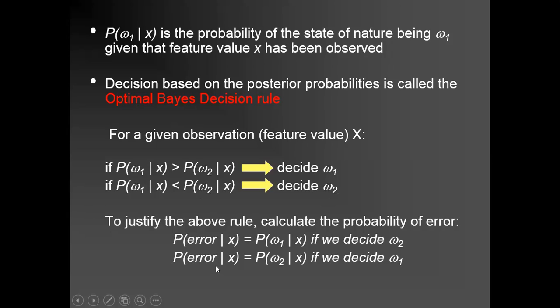Similarly, we can represent the error terms also. Okay. So the probability of error in terms of X: because error is inversely proportional to the decision, if the error is high, then we decide the other class, and if the error is low, then we decide the same class.